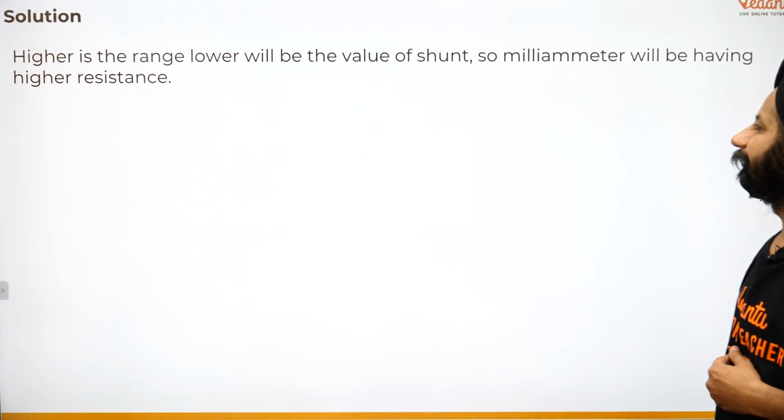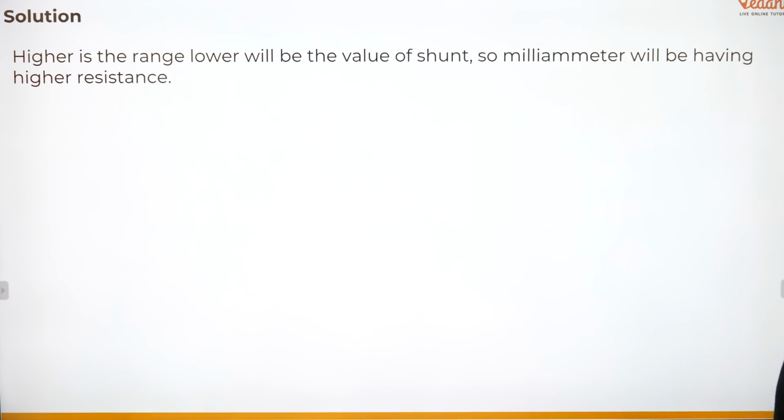It is a one-mark question. Higher is the range, the lower is the value of shunt. As I said, if you want to measure amperes of current, you need a smaller shunt.